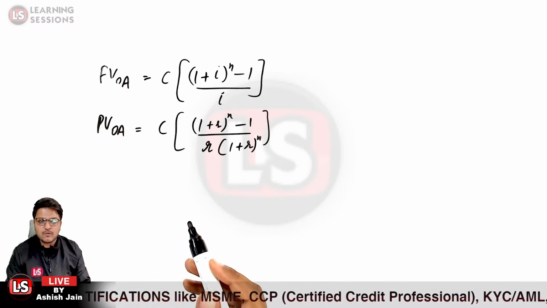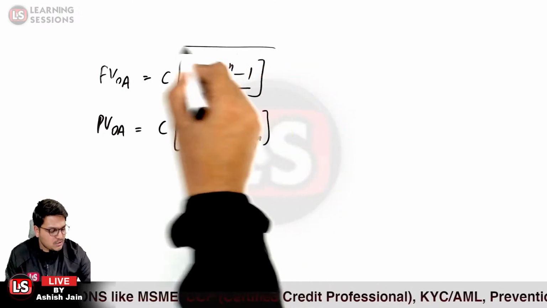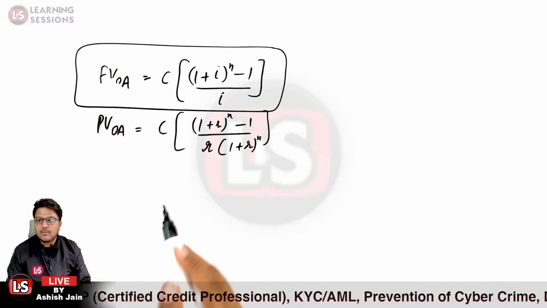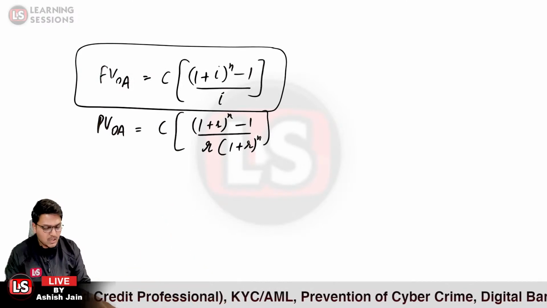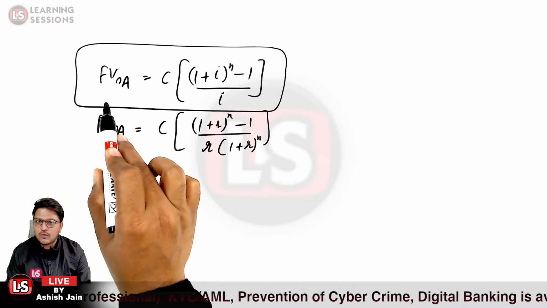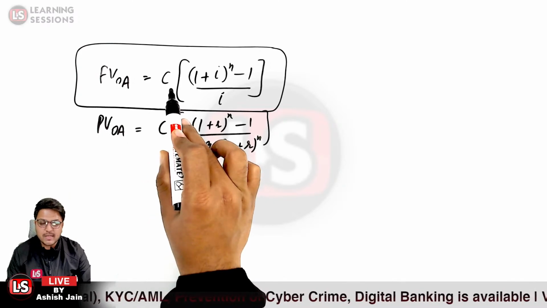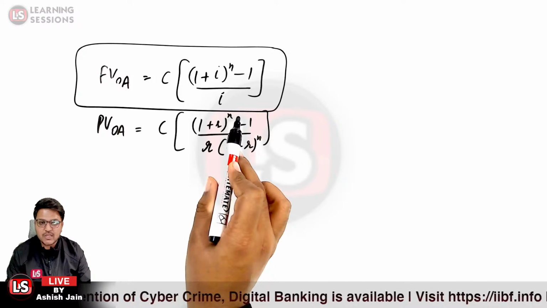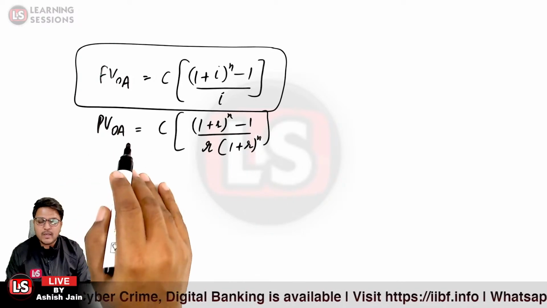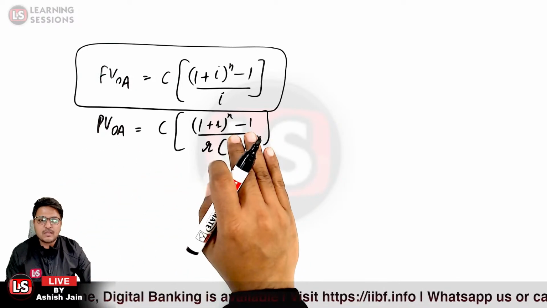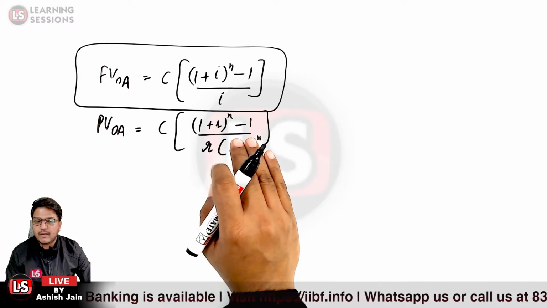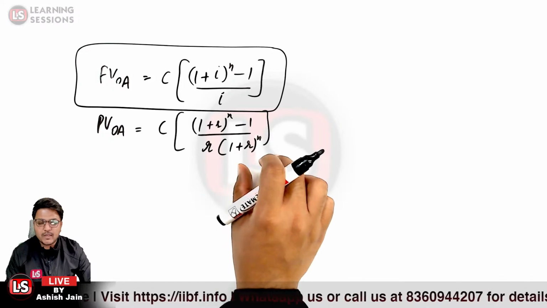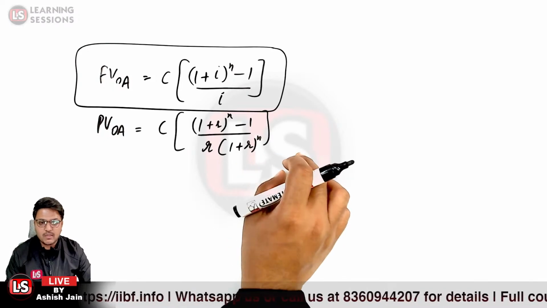To remember the formulas, you just need to remember this particular formula, and from it you can form the other formulas. This one is the future value of ordinary annuity, equal to cash flow multiplied by (1 plus I) raised to power n minus 1, divided by I. And for the present value of ordinary annuity, the same formula applies, only with this term added in the denominator, that is 1 plus R raised to power n.